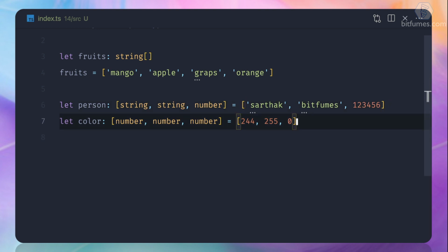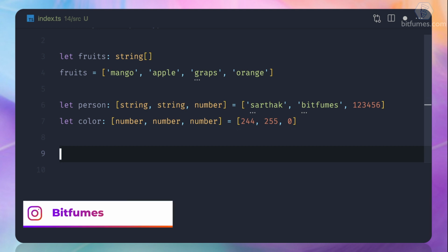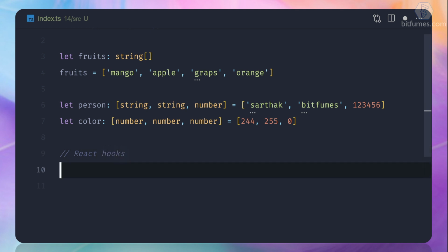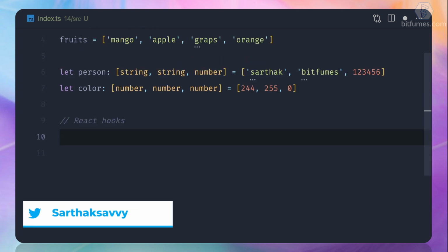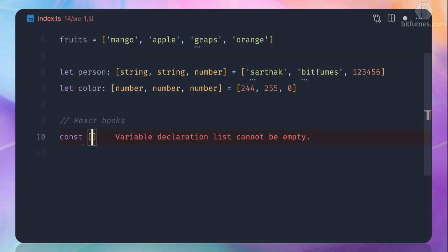This is why the tuple is introduced inside TypeScript. One really good real example is React hooks. If you know about React hooks, we have seen something like set state. So what does it look like? It's like here, I can comment it. It's here like form and then setForm, and this is useState. So what we are doing is we have a tuple where the first element is always going to be the state value, the second element is always going to be the function which sets the value of the state, and this function returns this tuple.